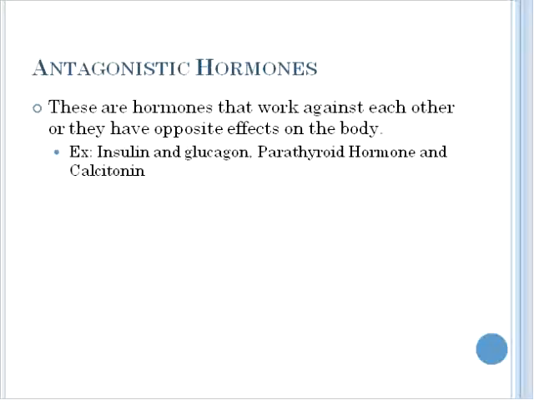Hormones can also be grouped in other ways as well. One of the groupings is antagonistic hormones. They operate against each other. They have opposite effects on the body tissues. For example, insulin and glucagon. They both operate in opposite directions. Insulin and glucagon do different things with blood sugar. Insulin brings blood sugar down, whereas glucagon brings it up. Parathyroid hormone and calcitonin have similar opposing effects as it pertains to calcium balance.